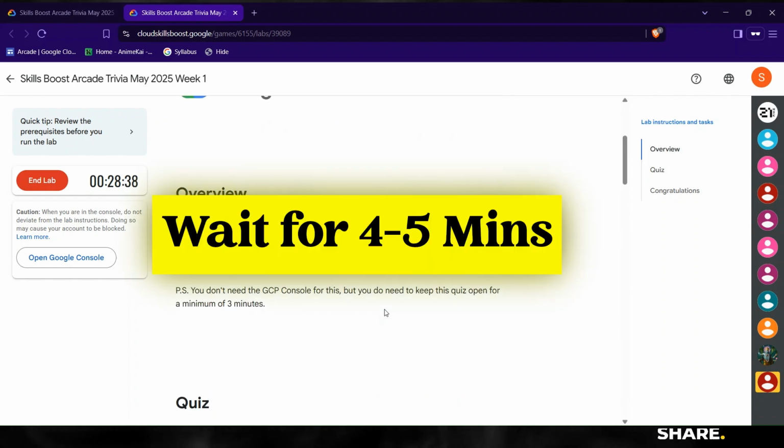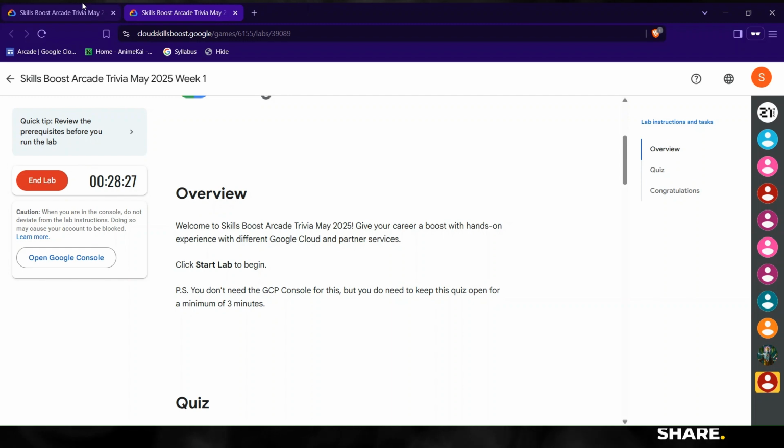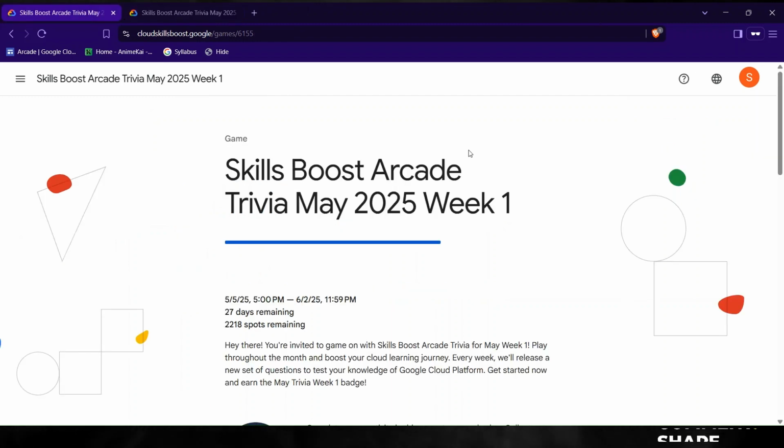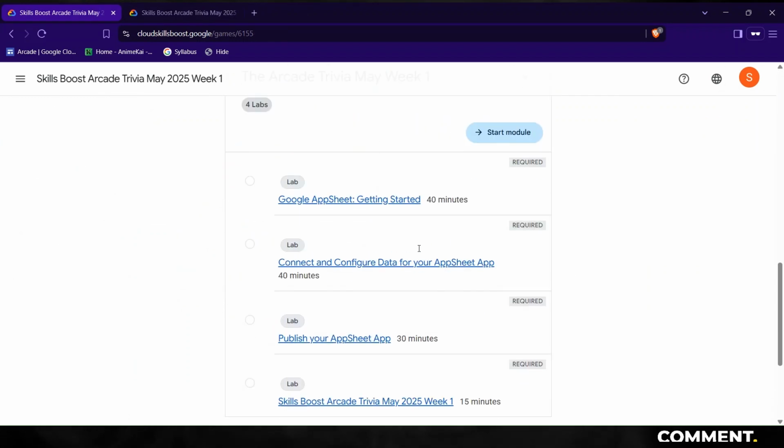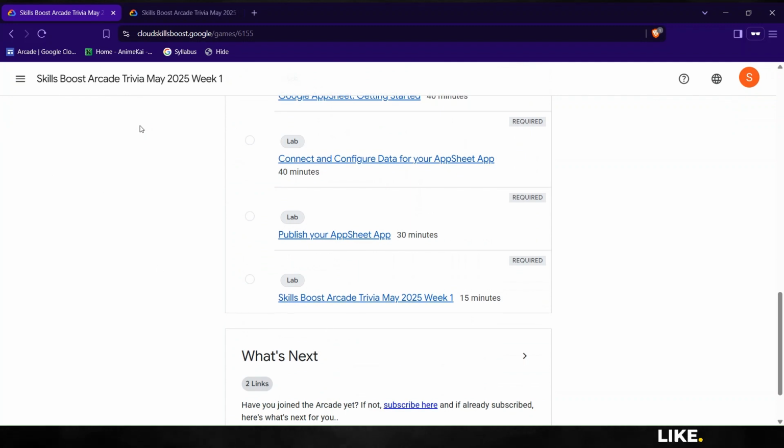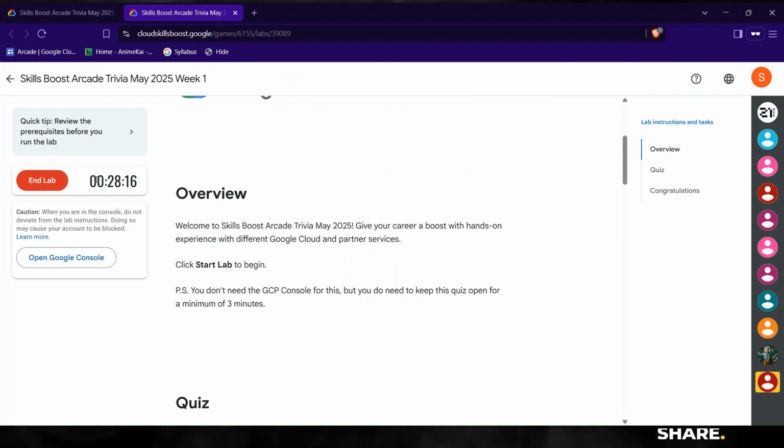Okay, so before ending this lab, you need to wait for at least 5 minutes because it takes a bit of time to load. After 5 minutes, we'll go back to the home page of the trivia game here. And after 5 minutes, you will see that this lab will be completed here. It will be green text. Then we can end this lab. Alright, so we'll wait for 5 minutes and then we'll end this lab.